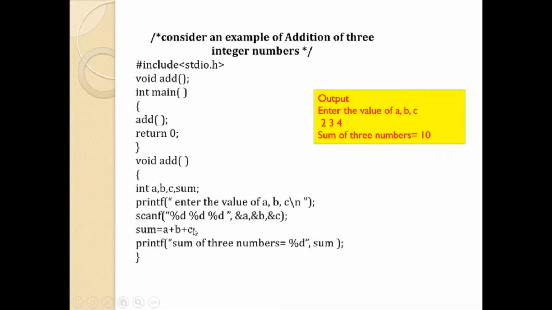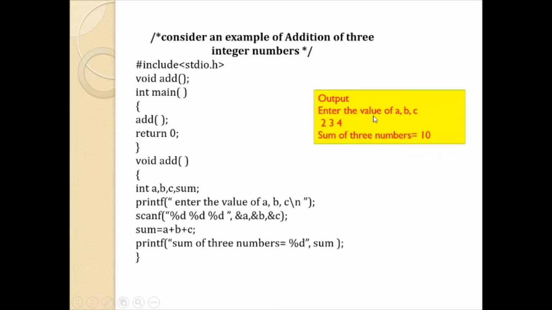Once the values are read, it is going to compute the sum and the result is stored back in sum. Here in this function only you are printing the sum of three numbers. When this completes execution, you are not going to see any return value. Control will be back to the main function and it will be exiting the program.